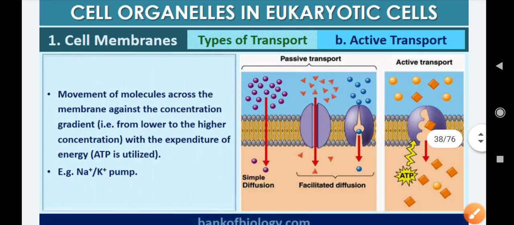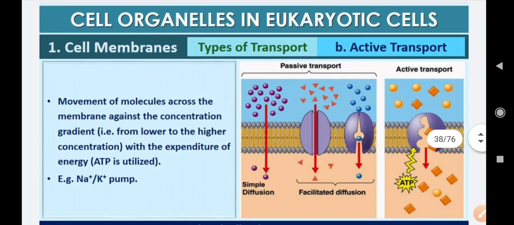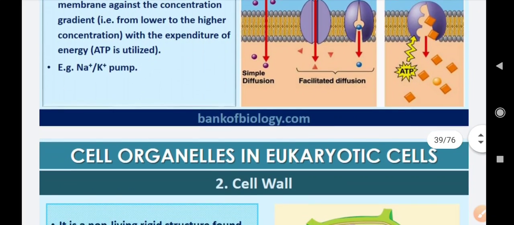Now moving on to active transport. This is when movement of molecules takes place across the membrane, and this is very important, against the concentration gradient. That means movement is taking place from lower to higher concentration with the expenditure of energy. All of you know that in cells we get energy from ATP. When such type of transport takes place where energy is required, it is known as active transport. For example, sodium potassium pumps are present in our body which require energy for their transport, and this is an example of active transport.